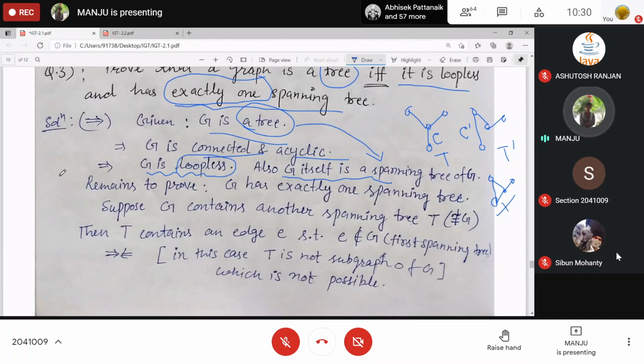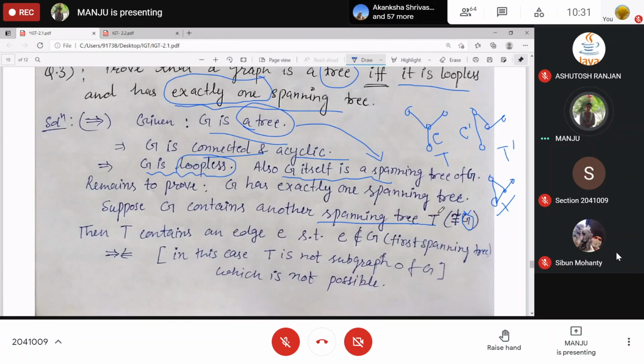So anyway, it remains to prove G has exactly one spanning tree. Suppose G contains another spanning tree. So G itself was a spanning tree. Another spanning tree means it is not isomorphic to G, right?